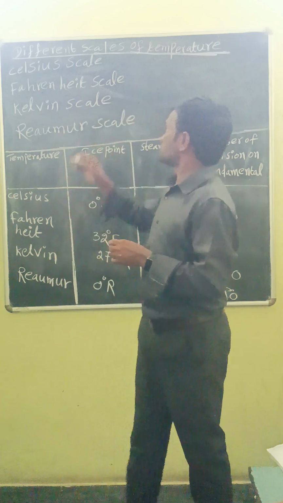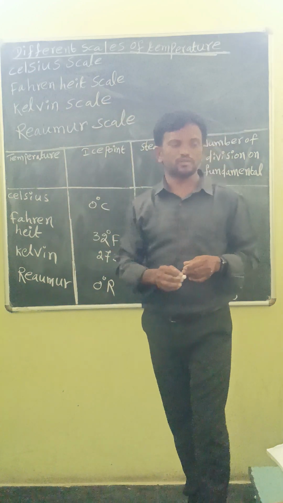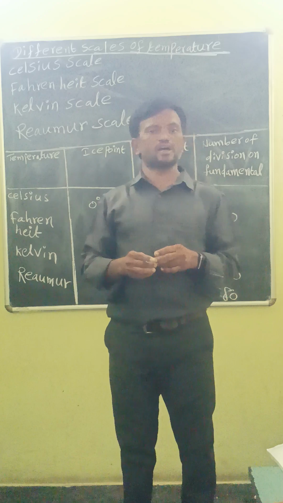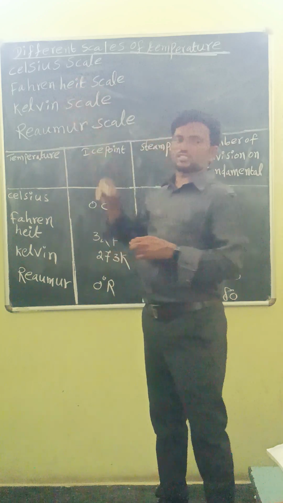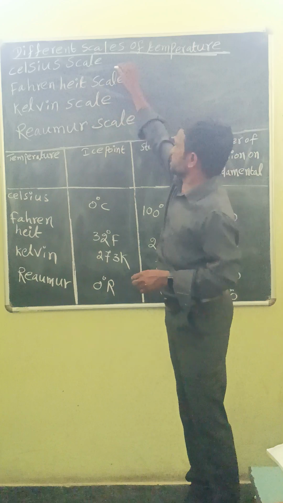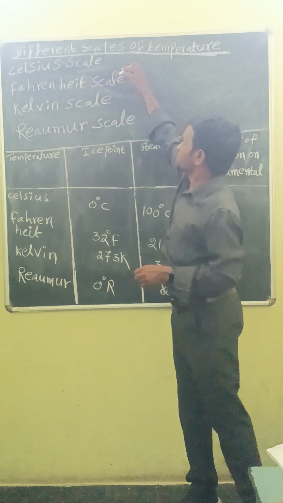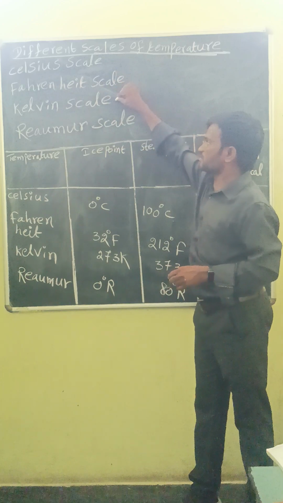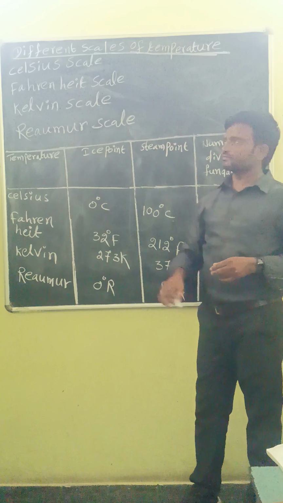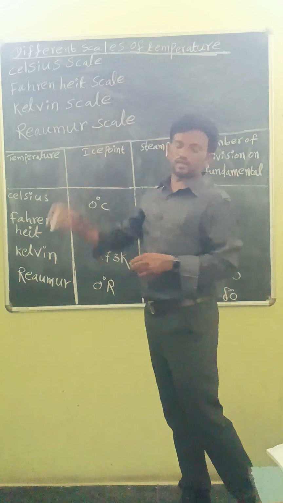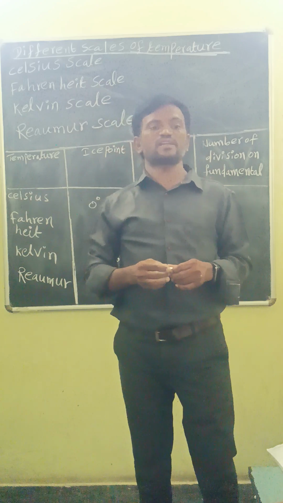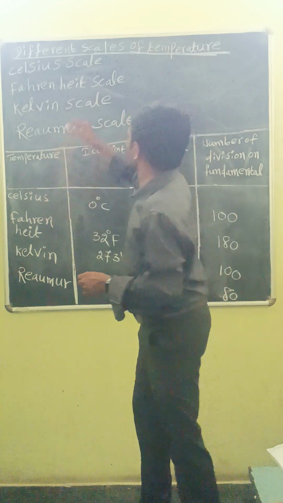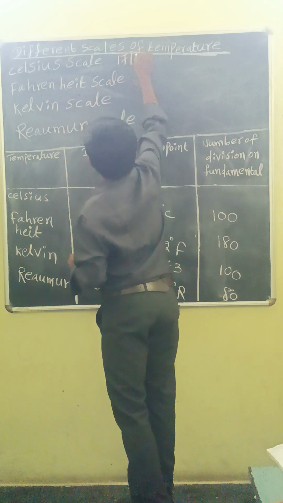Next one, different scales of temperature. There are mainly four types of scales of temperature. First one is Celsius scale, Fahrenheit scale, Kelvin scale, Reaumur scale. Celsius scale. Celsius scale was devised by Anders Celsius in the year 1710.